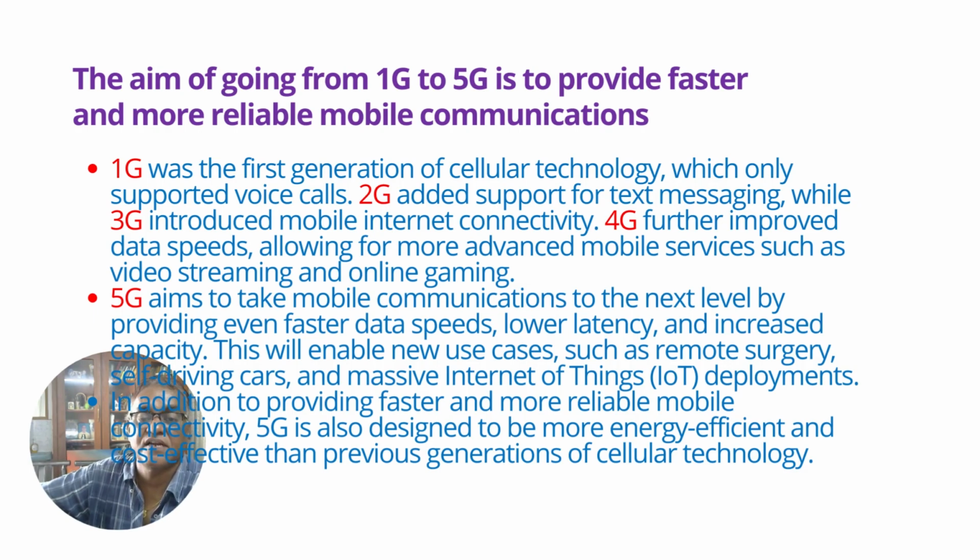In 5G technology, the data speeds are much faster, lower latency is obtained, and the data capacity is also increased quite a lot, paving the way for driverless cars and deployment of massive Internet of Things technology.